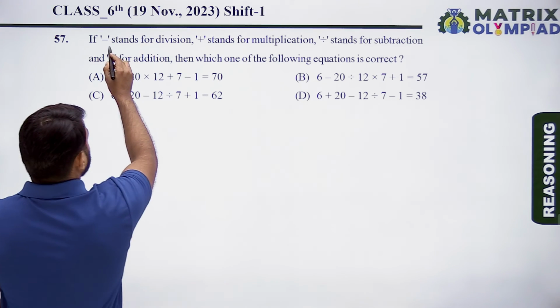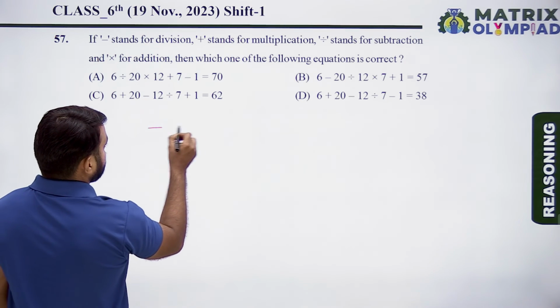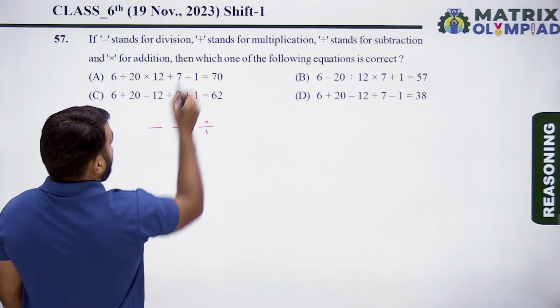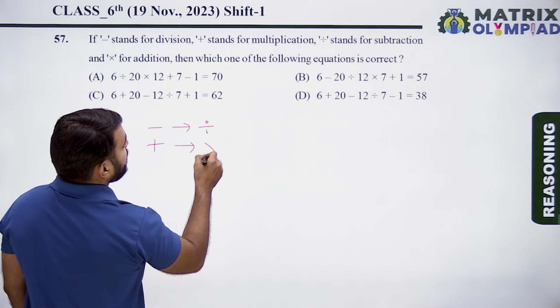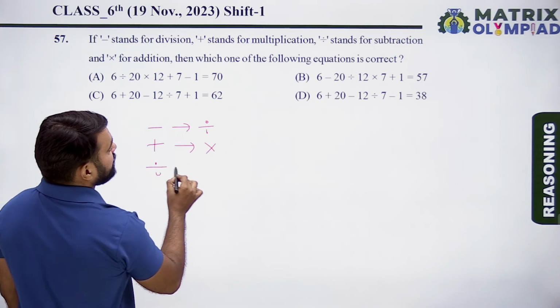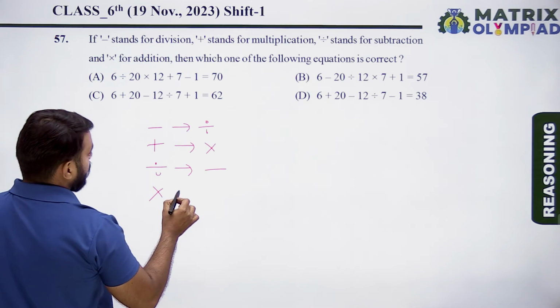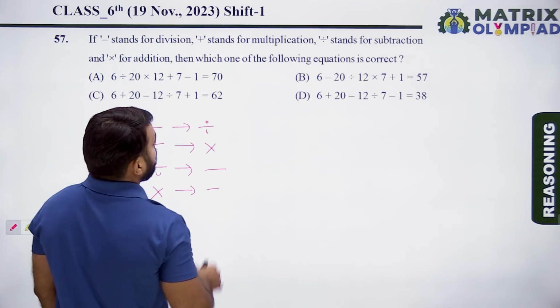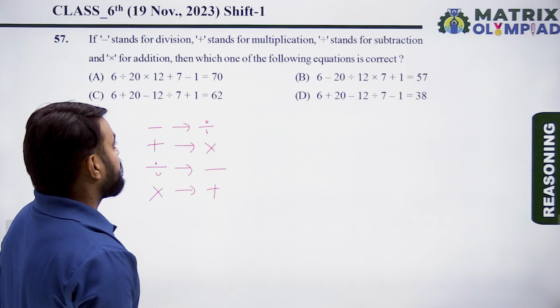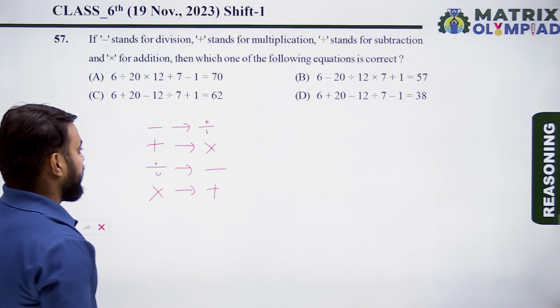If minus stands for division, minus means division. Now plus means multiplication, divide means subtraction, and multiply stands for addition. Then which one of the following equations is correct?